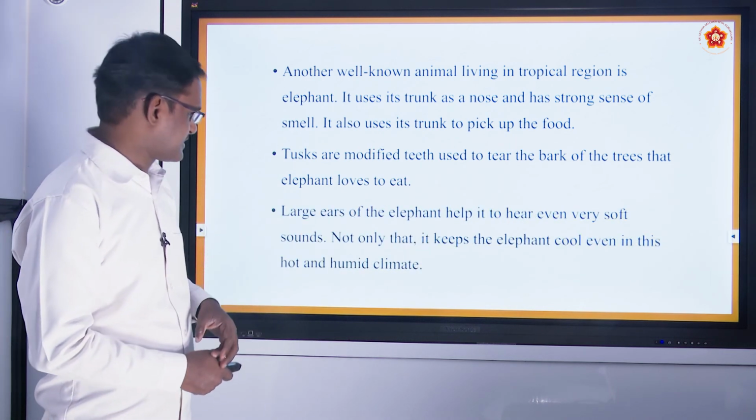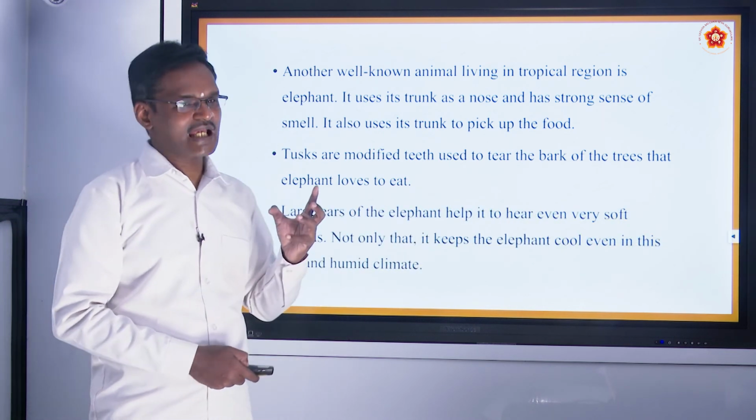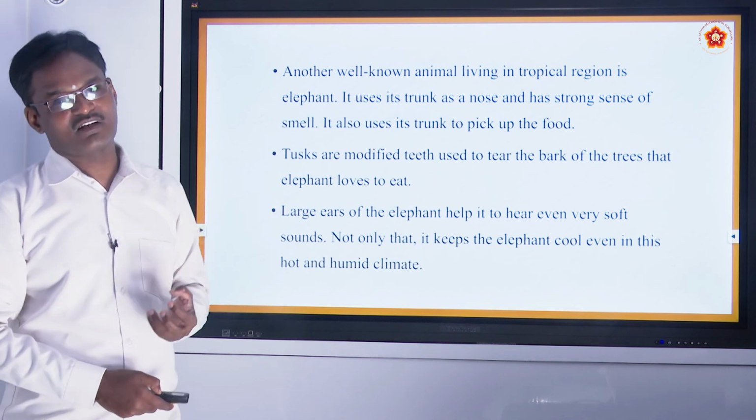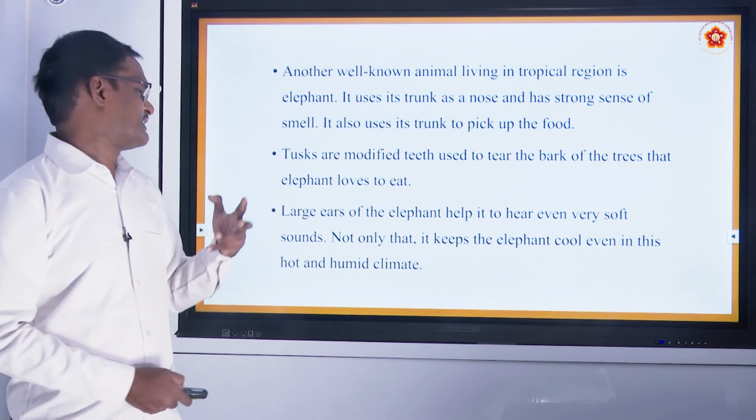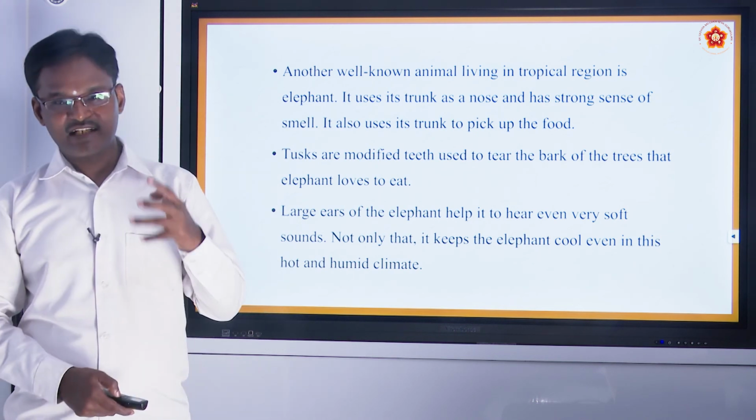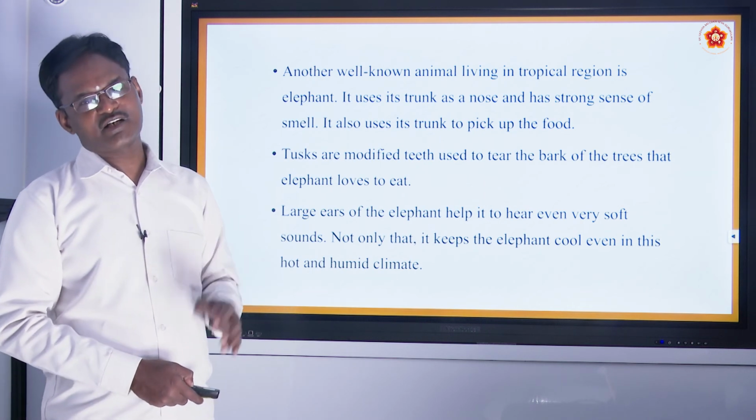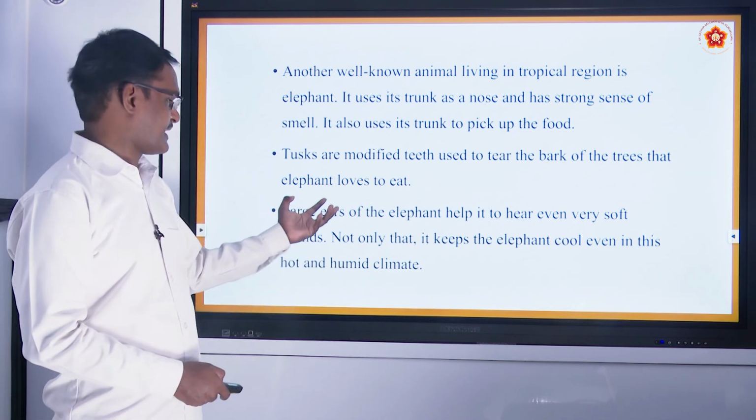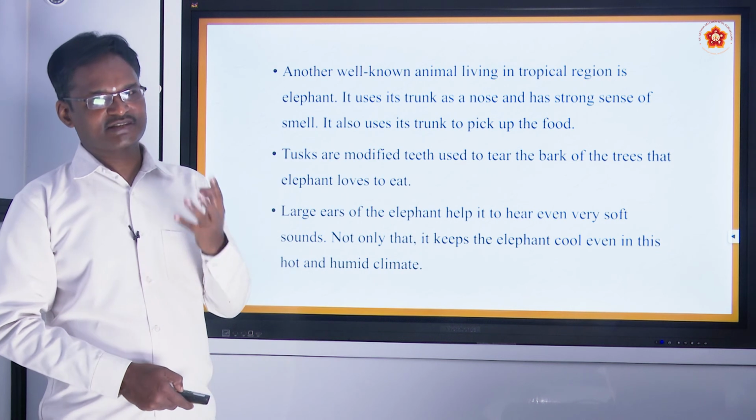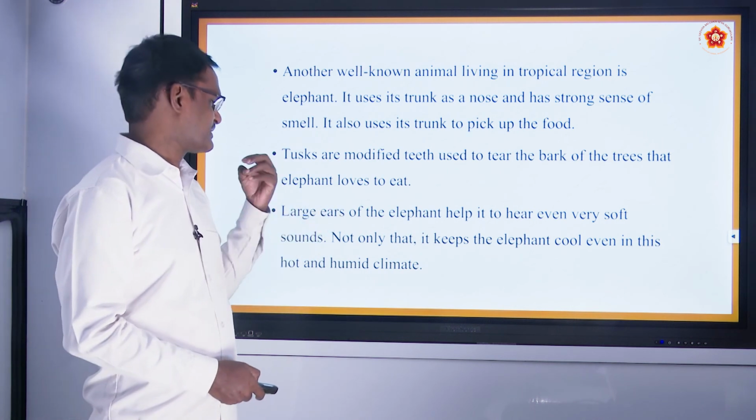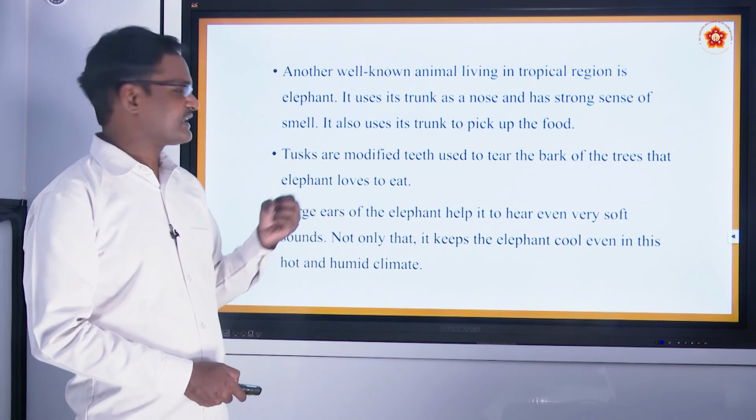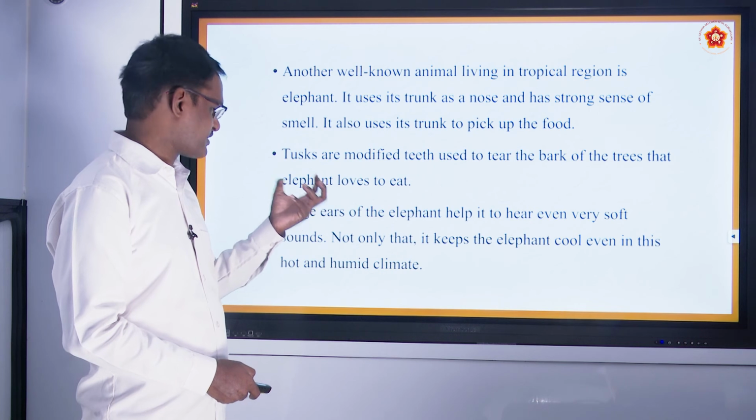And not only that, another feature of the elephant is that it has long ears. Why do they have long ears? To have a sharp hearing capacity. They can hear very soft sounds that humans cannot hear. Humans can hear only 20 Hz to 20 kHz. But an animal like the elephant, because it has large ears, can hear even very soft sounds.